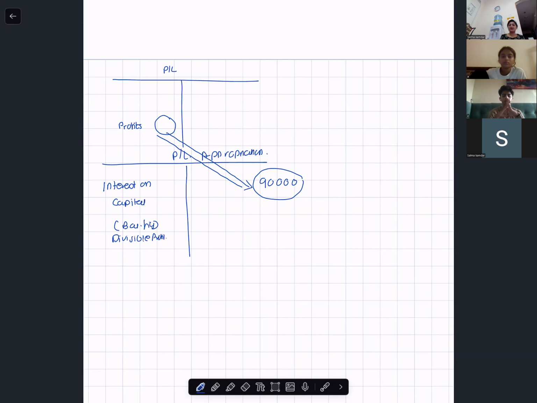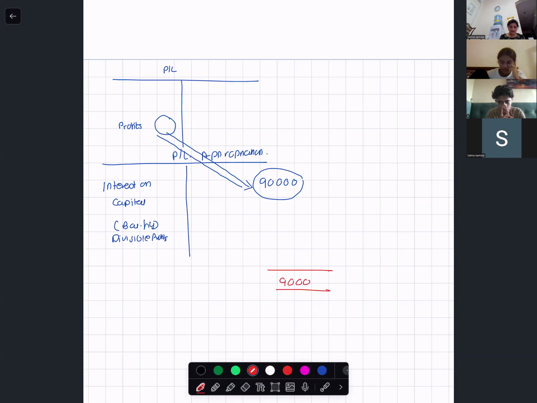First understand this: 90,000 is not the divisible profit. From the 90,000, you will have to deduct the interest on capital. Then you will get the divisible profit, because they have told you that the profit is 90,000.